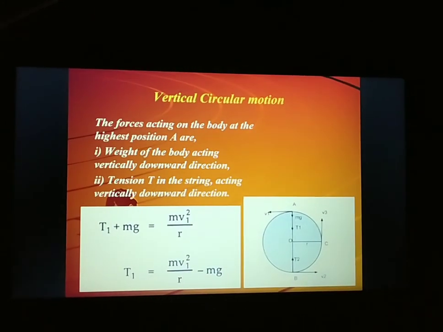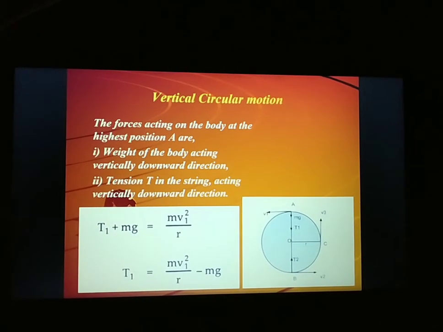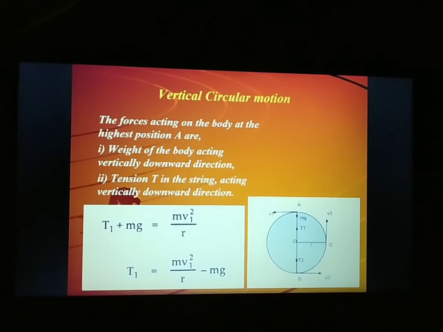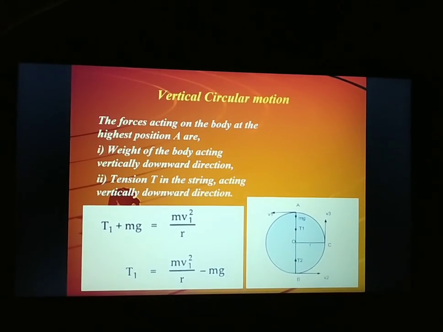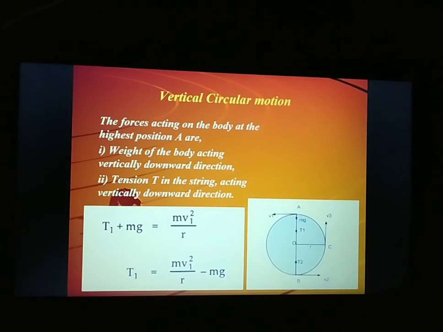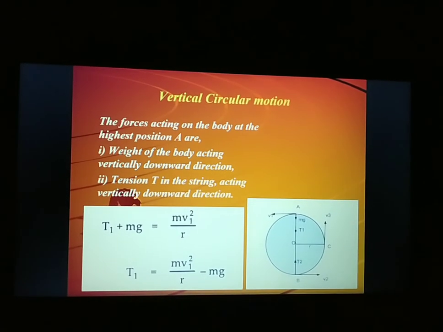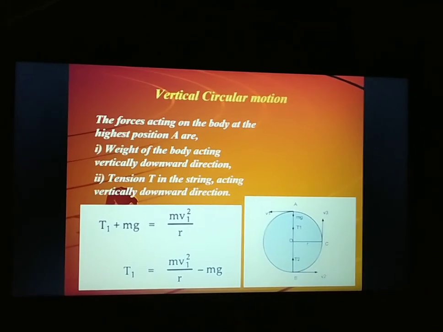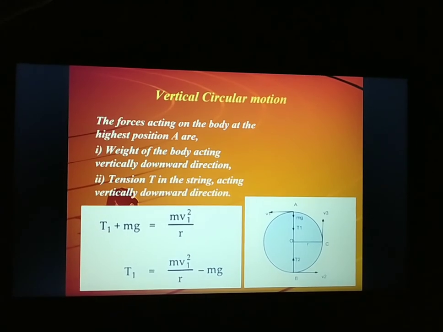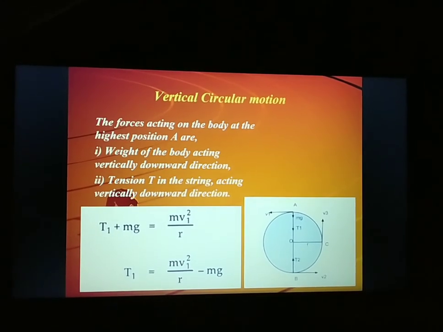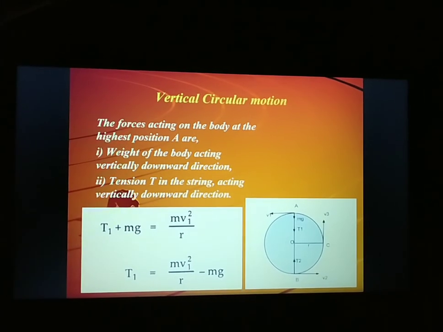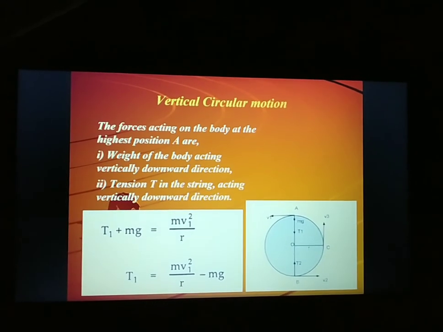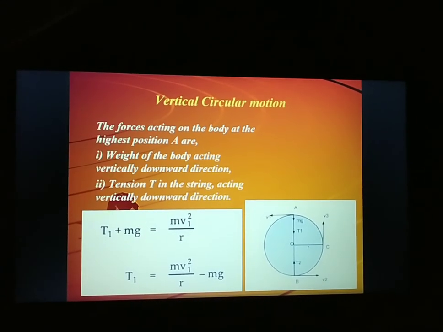For example, we consider forces acting on the bob at the highest point A. You can see in the diagram, we consider the top of the vertical circle, point A. Suppose the bob is at point A having mass m, so weight will be mg, acting vertically downward. Similarly, tension in the string will be vertically downward, that is towards the center of the vertical circle. So both forces here are along the radius towards the center, and both will play the role of the necessary centripetal force.